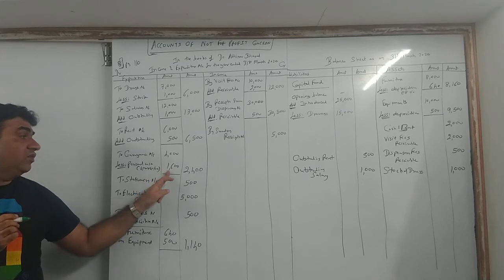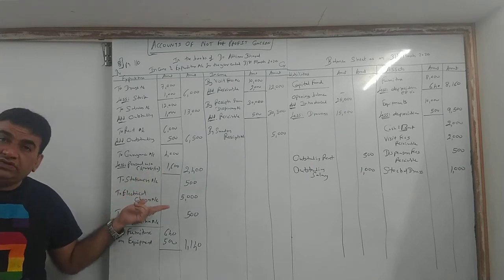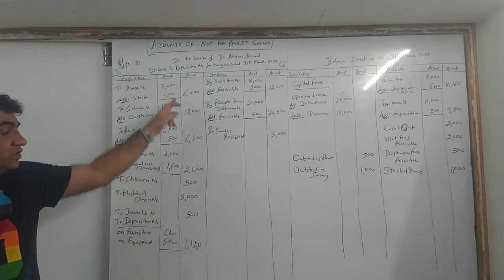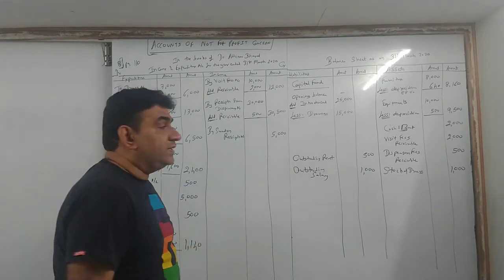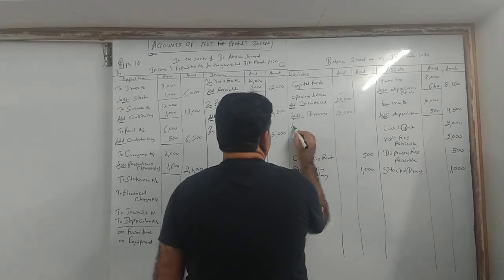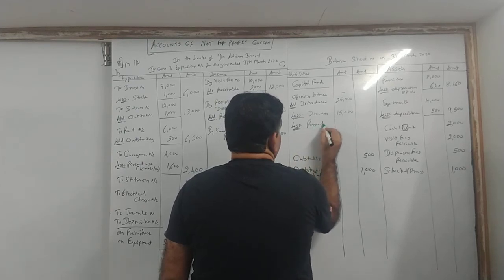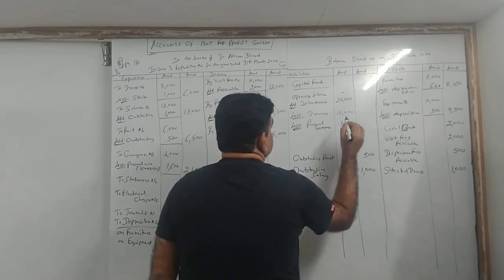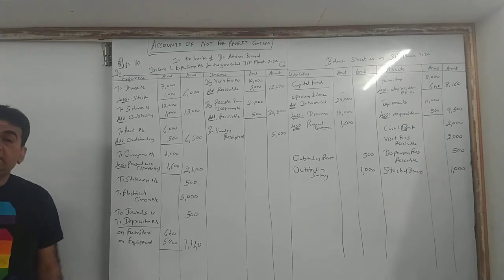Clear? Now what is the 1,600? Personal use. What is personal use? Drawings. And as I told you, drawing is not a business expense, it is a personal expense. So any personal expense will be deducted from capital. So come to capital fund right there: less personal conveyance, that is 1,600. Clear with the posting and the adjustments?